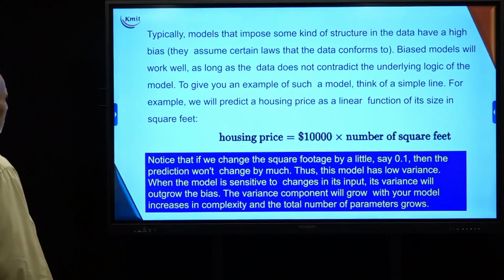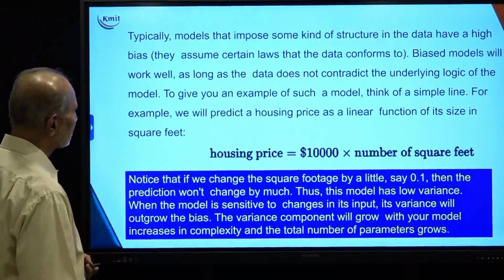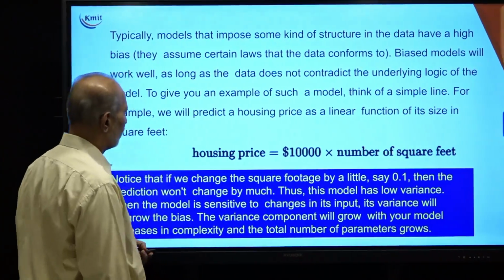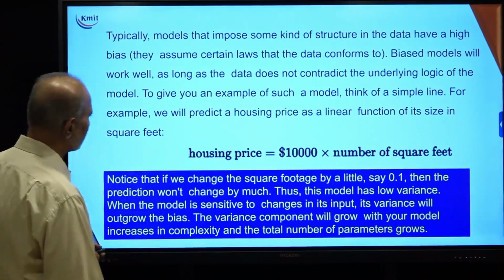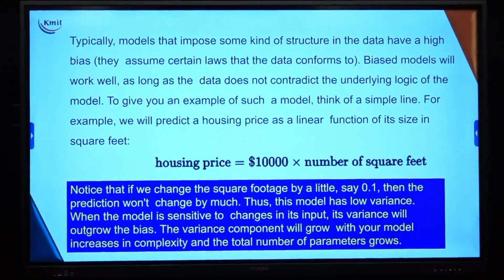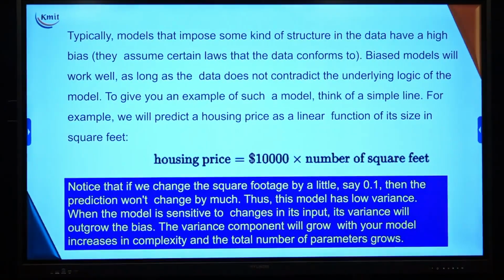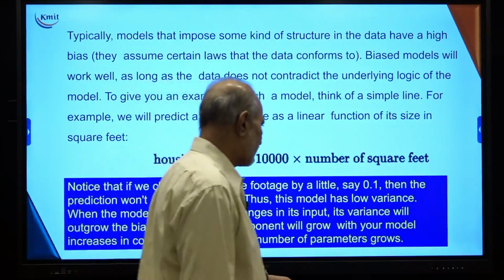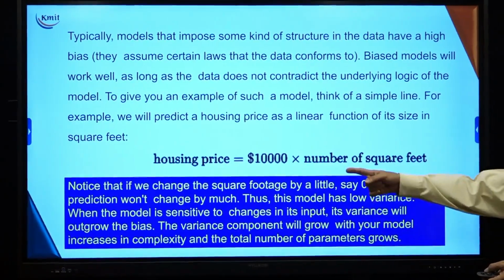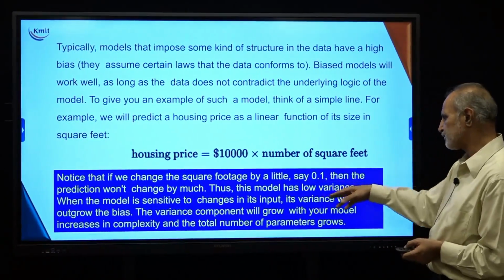So typically models that impose some kind of structure on the data have a high bias, and they assume the data conforms to it. For example, I have a formula: housing price is equal to $10,000 times the number of square feet. Notice that if we change the square footage by a little, let us say by 0.1, then the prediction won't change much. Thus the model has low variance.